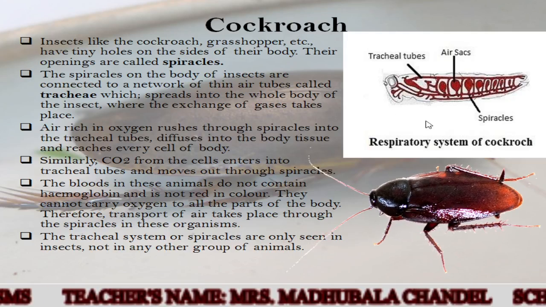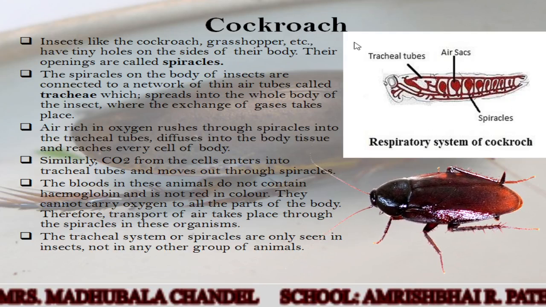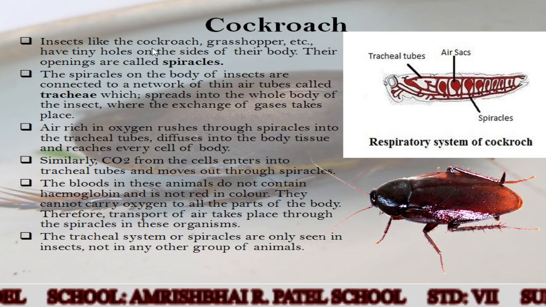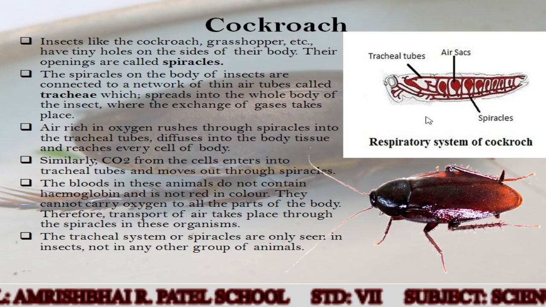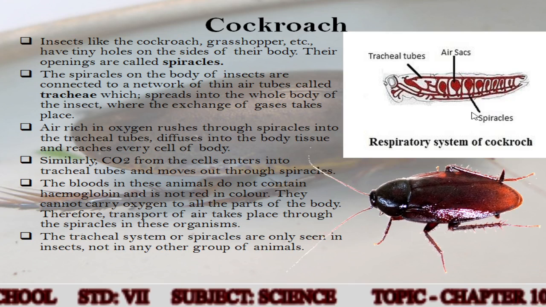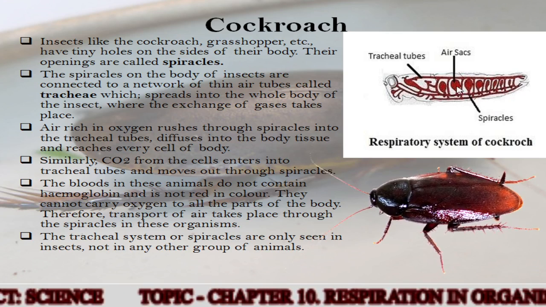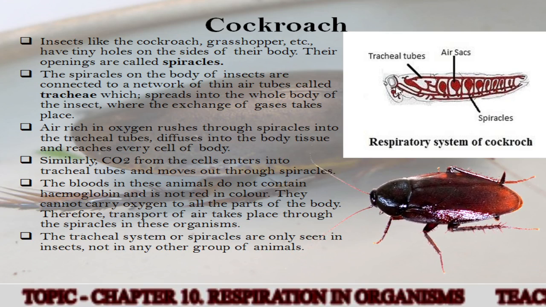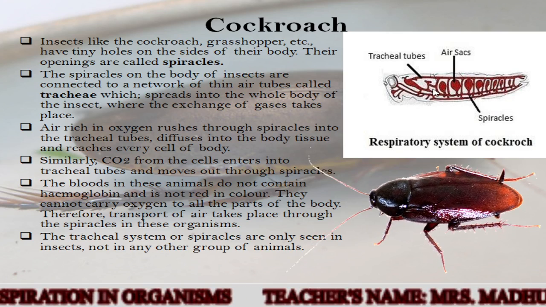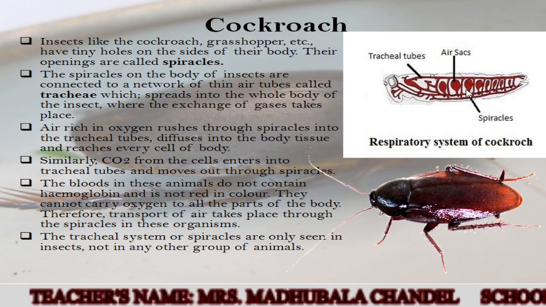First, we shall see this insect everyone knows. Yes, you are correct. This is cockroach. Now, insects like the cockroach, grasshopper, etc. have tiny holes on the sides of their body. These holes are also called openings, and these openings are called spiracles. Now, these spiracles on the body of the insects are connected to a network of thin air tubes called trachea, which spreads into the whole body of the insect where the exchange of gases takes place.